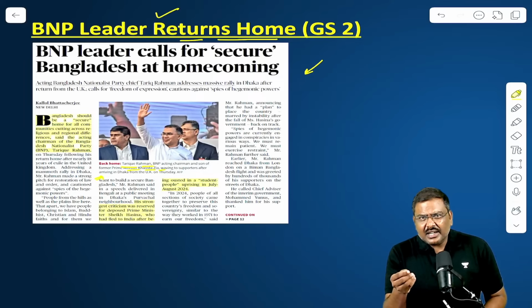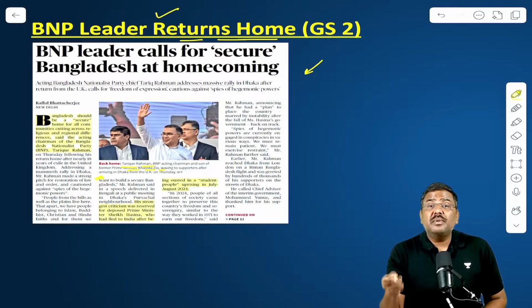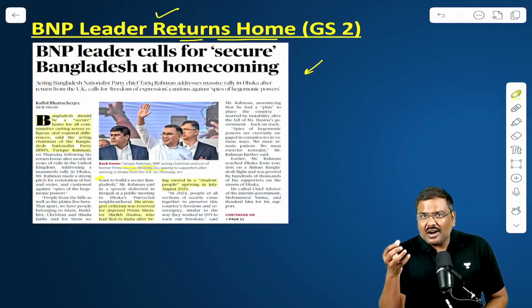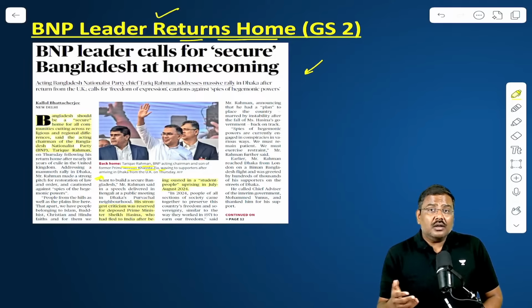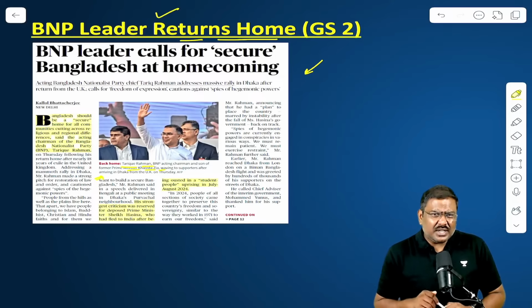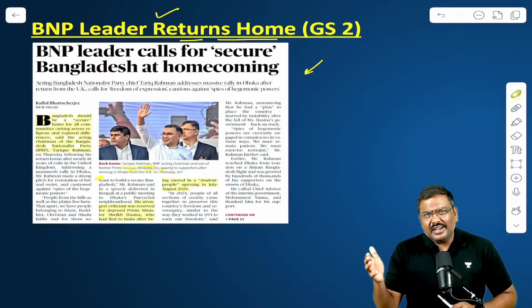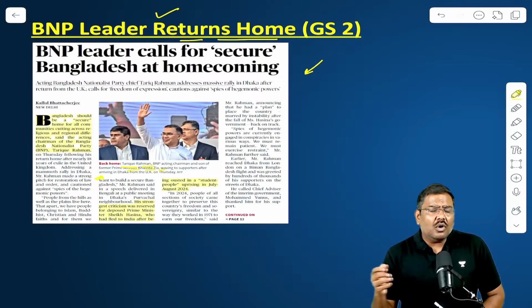And very recently, with the lynching as well as burning of a Hindu in Bangladesh, there are multiple concerns which have been raised by the Indian government regarding the protection of minorities in Bangladesh. Although the government in Bangladesh took a stand and criticized, said it is illegal, we do not support all of these activities.